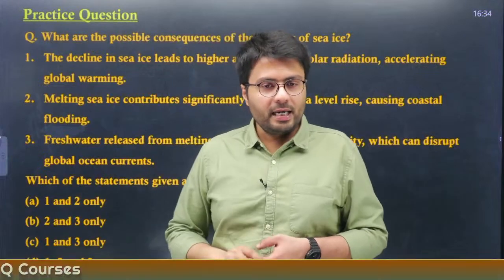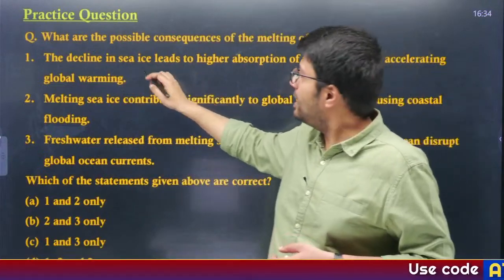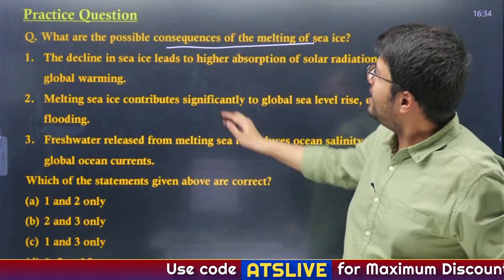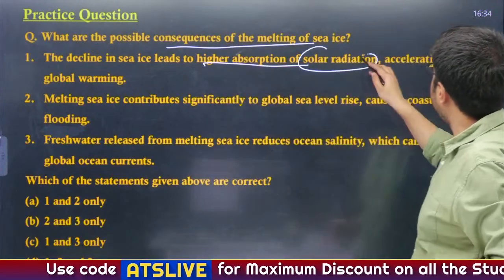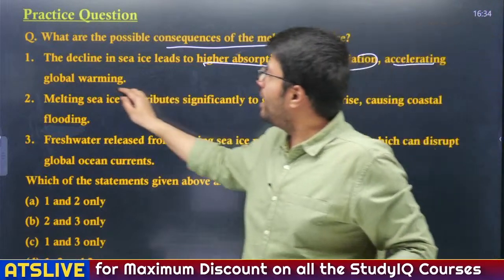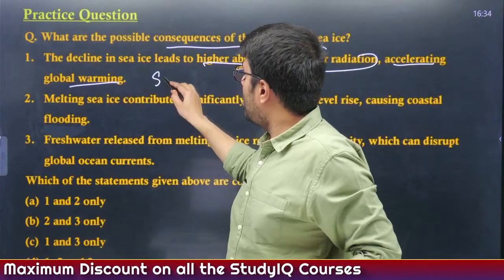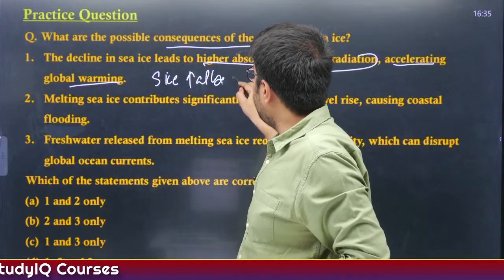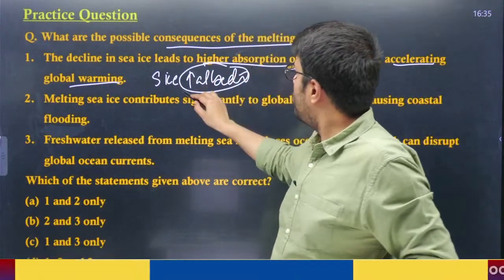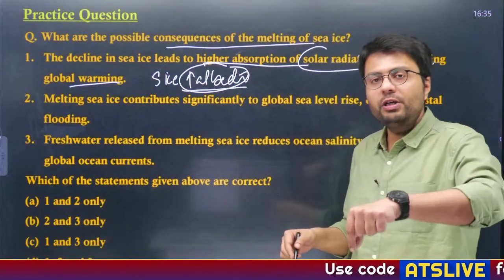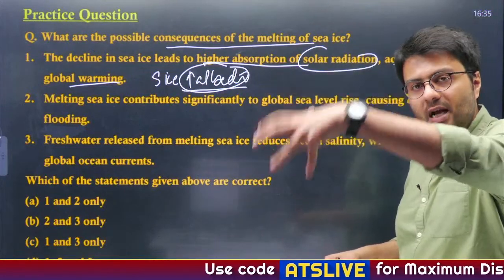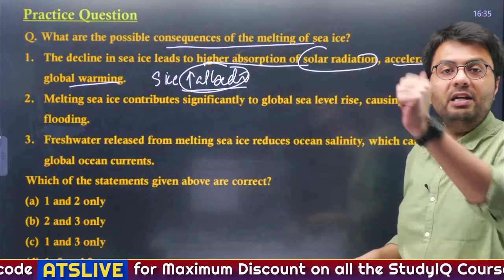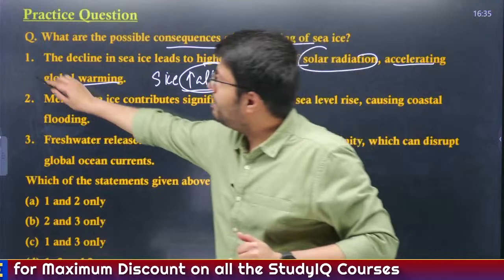Now, let us understand this practice question. What are the possible consequences of melting of sea ice? The decline in sea ice leads to higher absorption of solar radiation, accelerating global warming. I told you, right? Sea ice, or ice in any form, has a higher albedo effect. Whereas, if you melt this ice and expose the surface or even ocean water surfaces to the sunlight, it allows more absorption of the sunlight, which leads to an increase in temperatures. So the first statement here is correct.